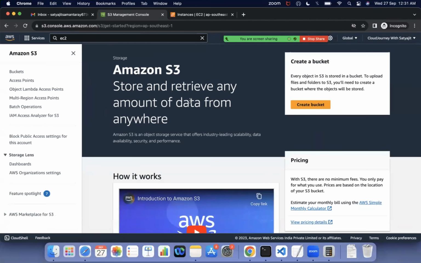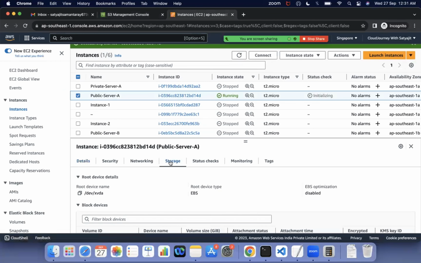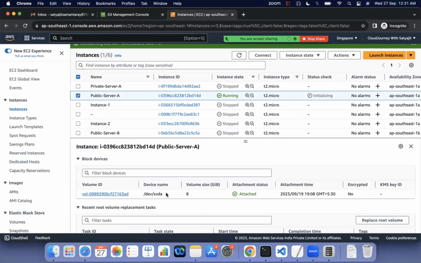S3 is an object storage, and there is another storage called EFS, which is file level storage. So we need to understand the difference between EBS, EFS, and S3. EBS means block storage, mostly applicable for the operating system. Whatever the EC2 instance is, its storage will always be an EBS volume. That is the root volume. So the EBS volume is the best fit for the operating system.